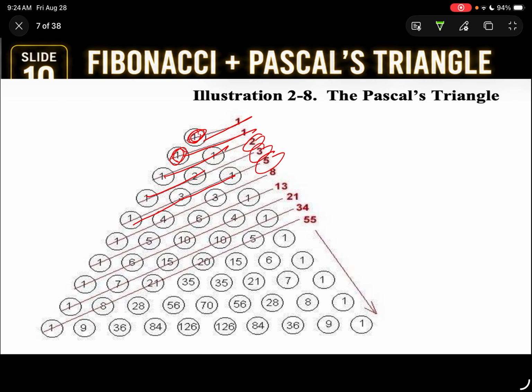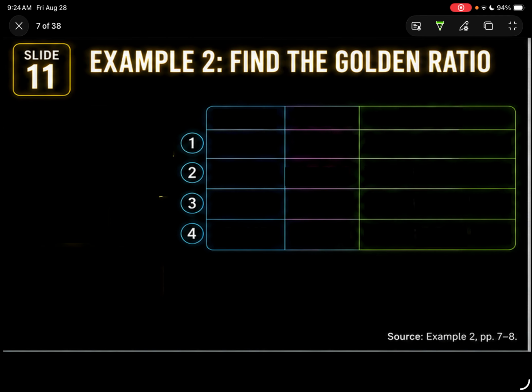Also the Pascal triangle, if you get to see this one, yung diagonal part niya, this is 1. Also meron tayong 1 dito. 1 plus 1 is 2. 1 plus 2 is 3. 1 plus 3 plus 1 is 5. 1 plus 4 plus 3 is 8. And they are following a Fibonacci rule or number as well.